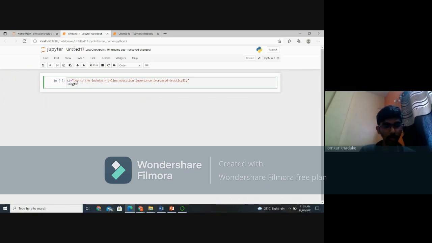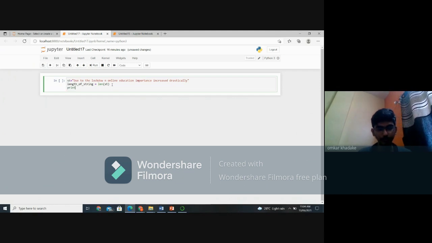Length of string. Because we have to calculate the length of the string, we are using the len function, len of st. Then we will print this.